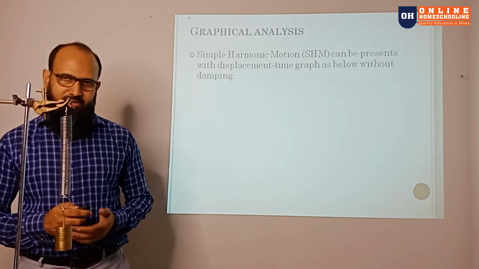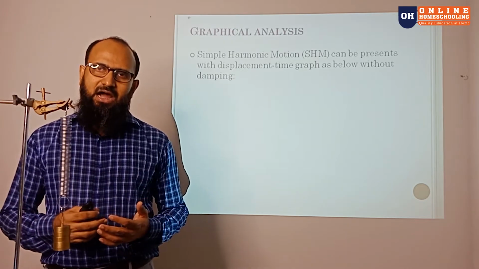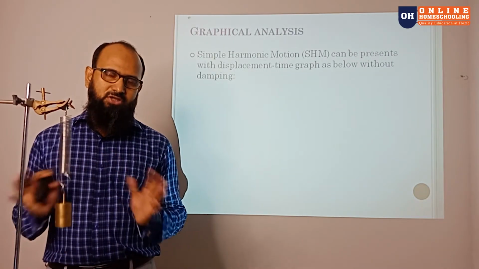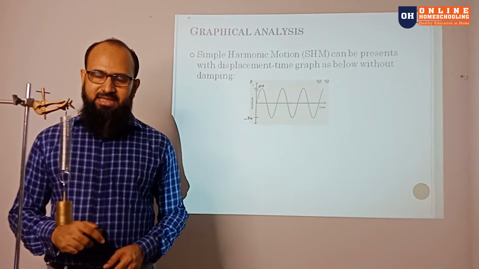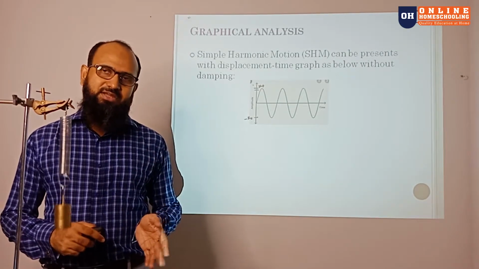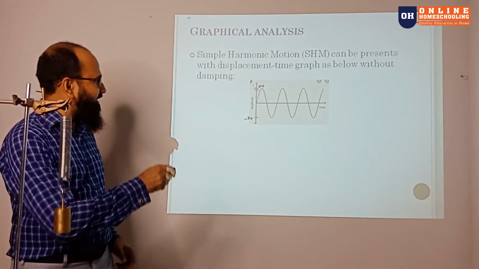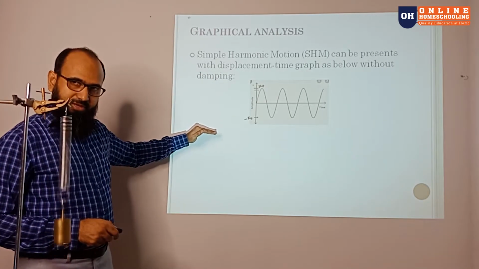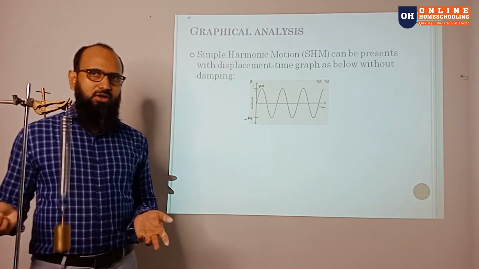Now, if we go for simple harmonic motion without losing energy, how will the graph look? For example, it starts vibrating and there is no loss of energy to the surroundings. If we draw the graph, it will look like this. In that graph, you can see the amplitude remains constant because there is no loss of energy. We don't consider any loss of energy. So over here, you can see the maximum height and the minimum height remain the same.